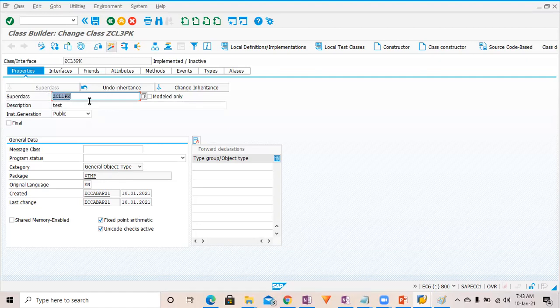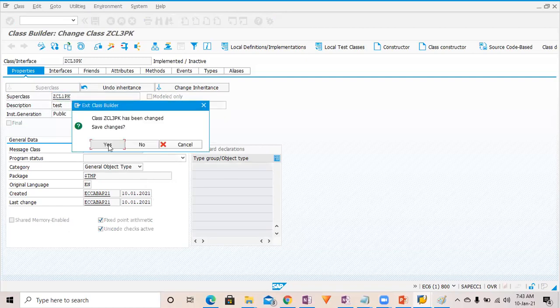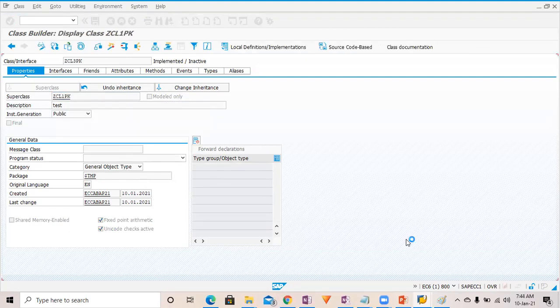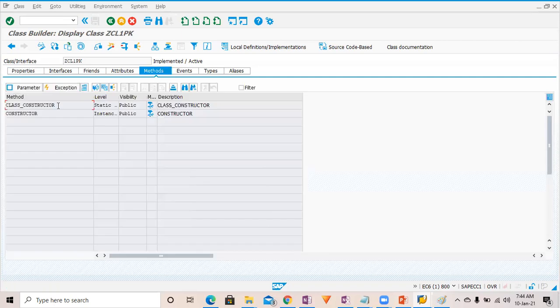What I did, I created one class ZCL1PK. I'm double clicking so I can show you what I have done in that class. Go to these methods: class underscore constructor and constructor, that means the static constructor and the instance constructor. Two constructors I have defined over here.